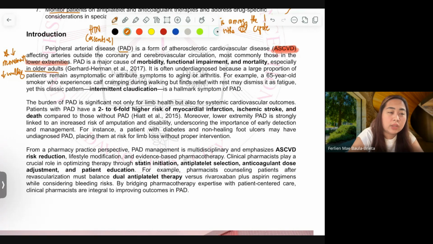For example, they are not ambulatory anymore. If they are not ambulatory, they are not able to walk. So if they have PAD and on top of PAD they're lying on the bed for a long time, the blood is pooled in the lower limbs and causes different pathologic events such as thrombosis. So, that's a bad combination.